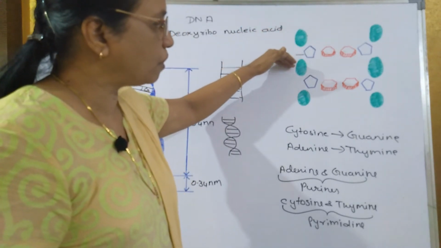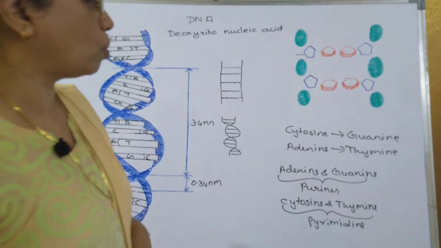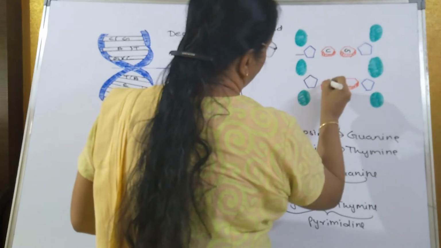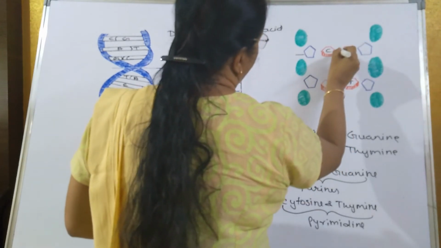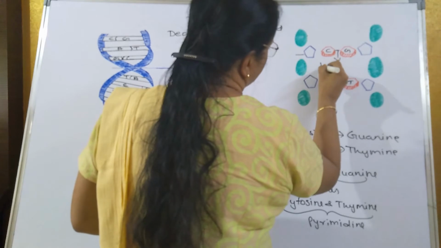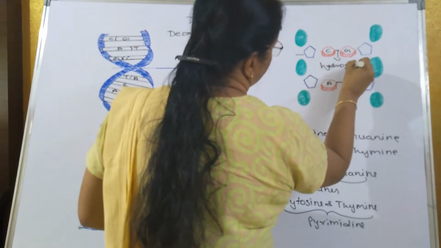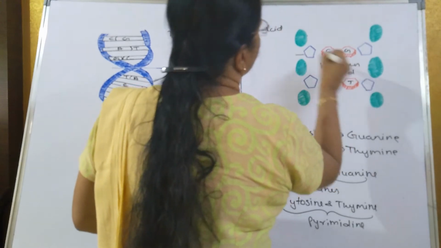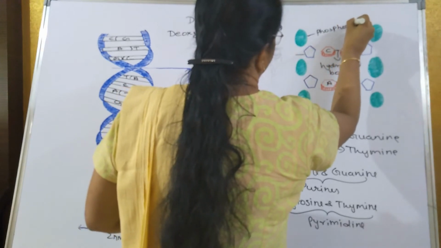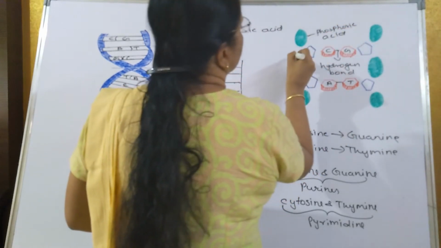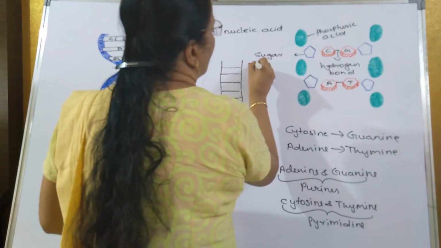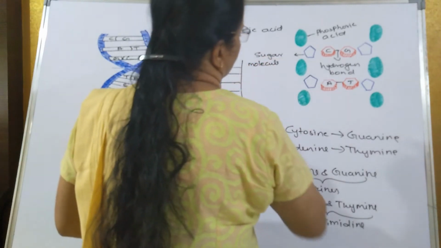So the 2 threads, the parallel threads of the DNA is made up of alternate what? Phosphoric sugar, phosphoric sugar, phosphoric sugar, and so on. And in between the nitrogenous base are made up of what? Cytosine, then this will be guanine, this will be, if this is adenine, this will be thymine, and both the nitrogenous base are joined by hydrogen bond. So this is the phosphoric acid. This is the sugar molecule. So this is the structure of DNA.